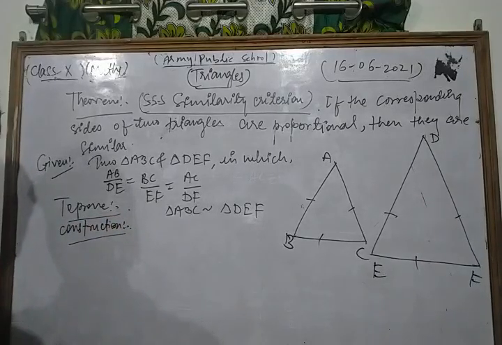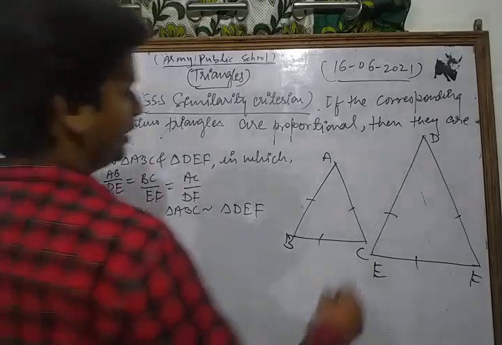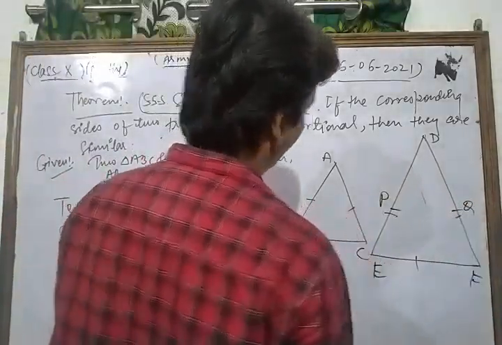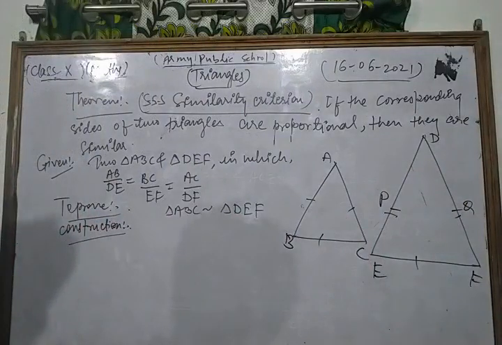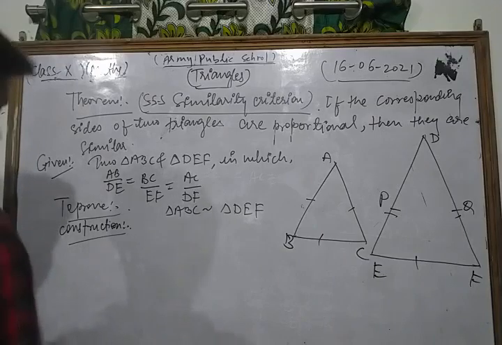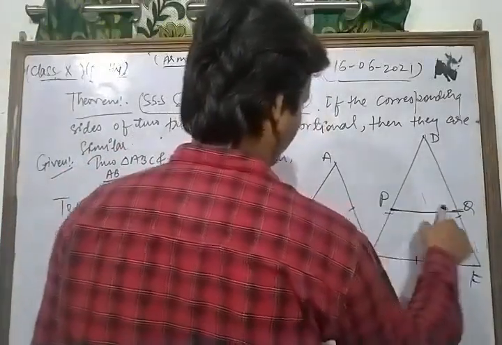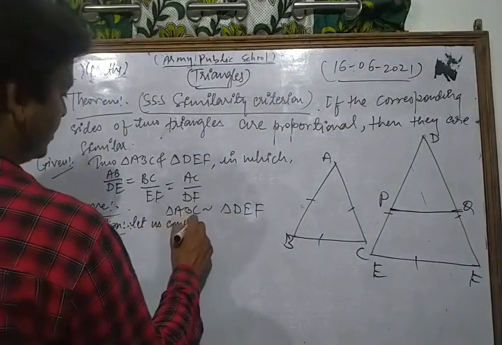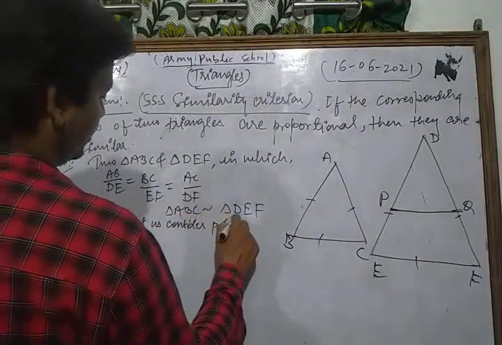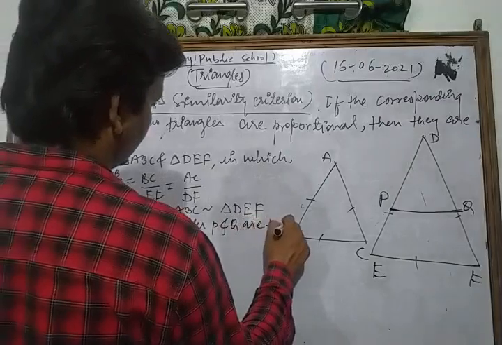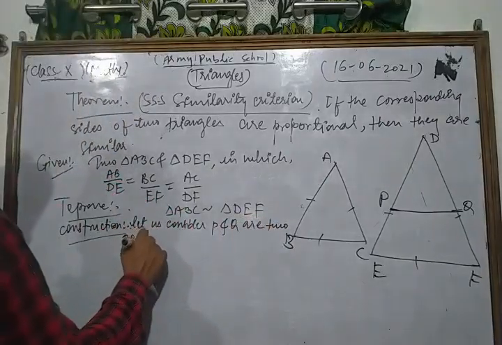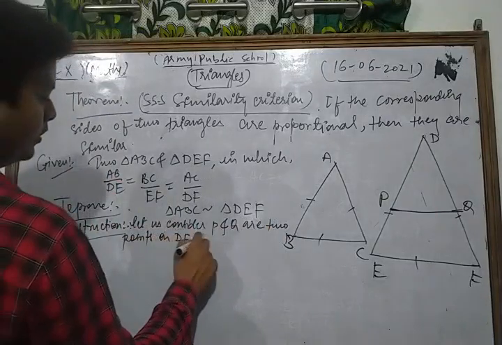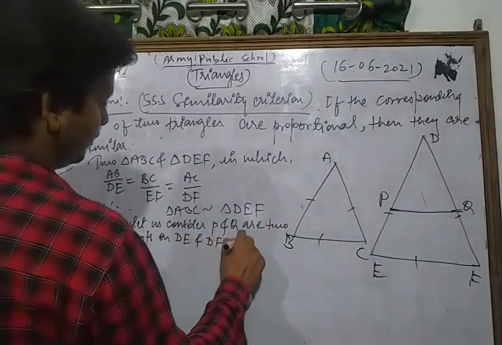The construction is: let us take P and Q as two points on DE and DF respectively, and join PQ. So let us consider P and Q as two points on DE and DF respectively,